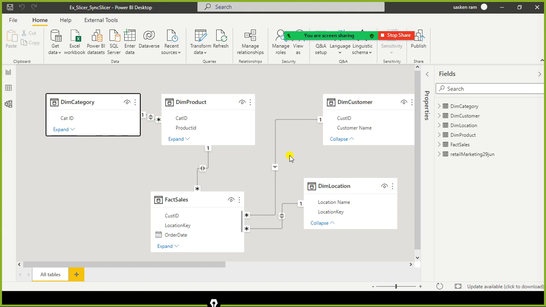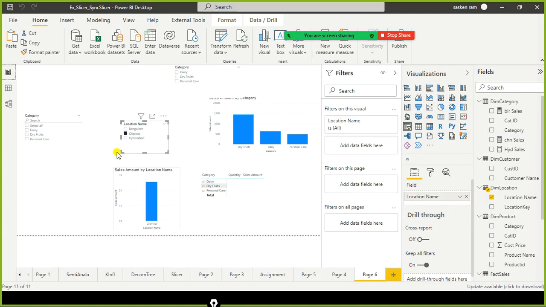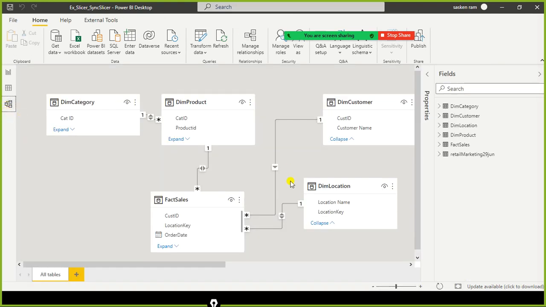If you programmatically enable the configuration setting to bidirection, it applies only during usage. The moment you use it, it will get activated. The moment you don't use this slicer, it will not get activated. But when you configure it manually, it will be there forever, and it will cause serious problems. So the first solution is you can create a measure so that programmatically you can enable the bidirectional relationship on a temporary basis.